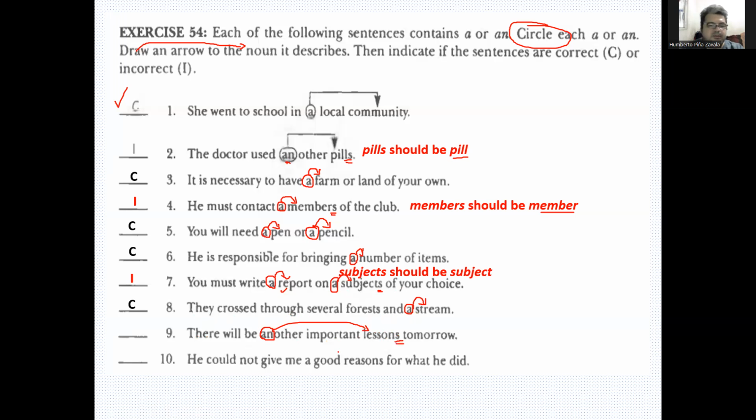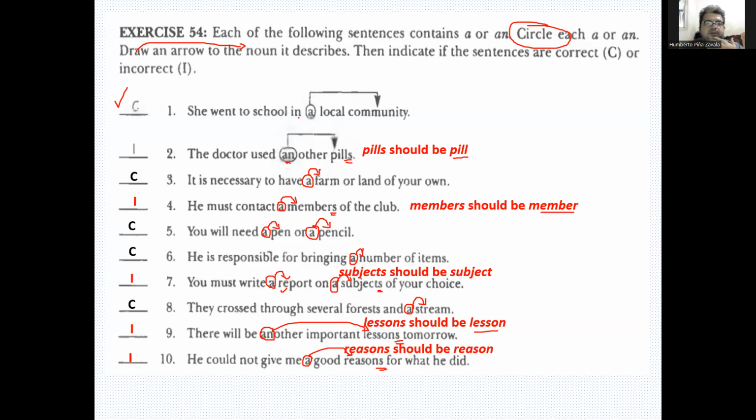Lessons is plural, so it has a problem. It should be, there will be another important lesson, singular. He could not give me a good reasons for what he did. So reasons is plural. It should be a good reason. He could not give me a good reason for what he did.